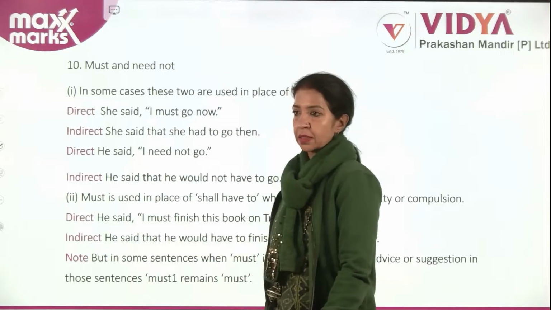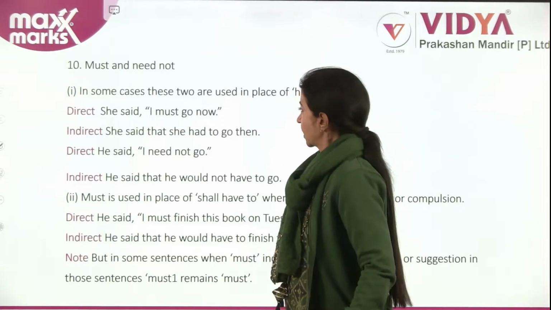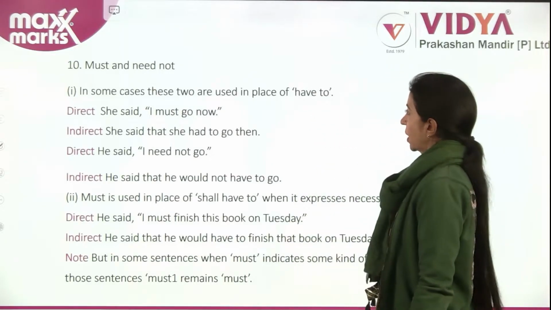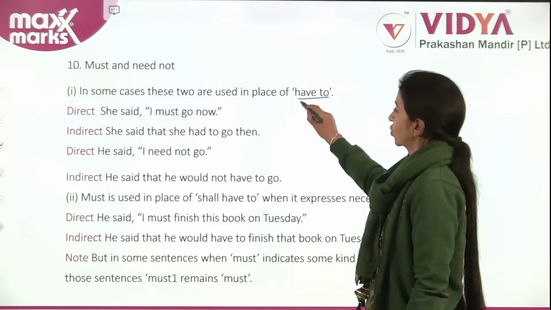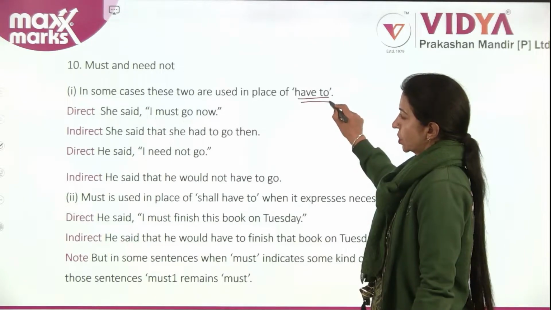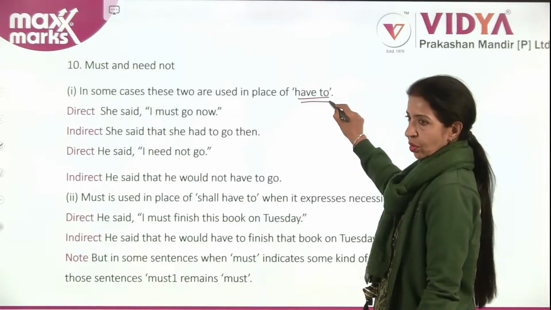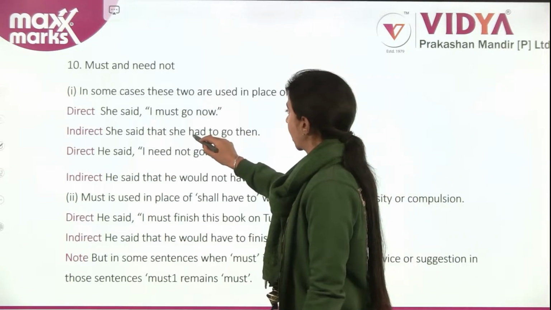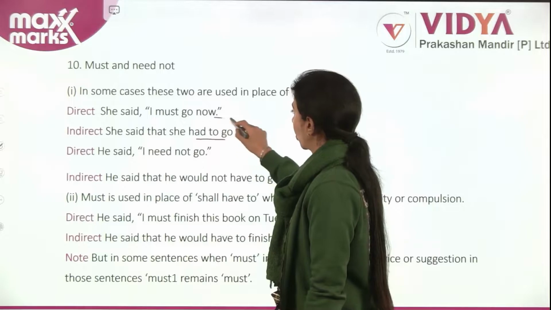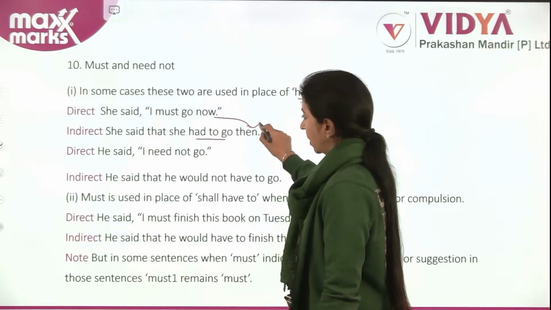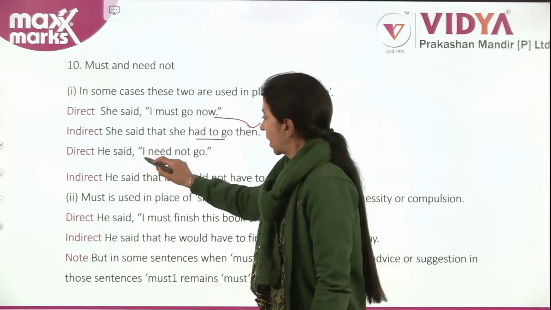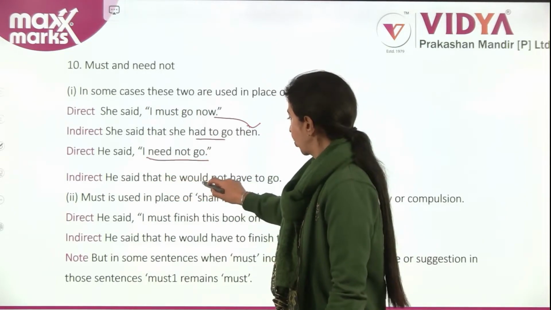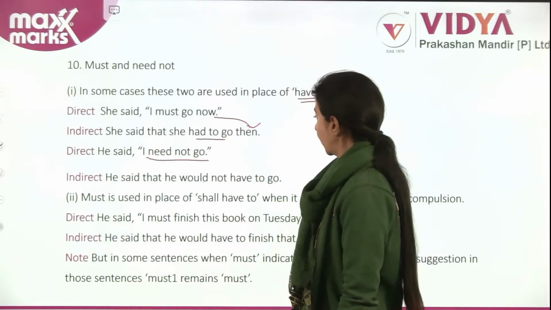Must and need not. In some cases, these two are used in place of have to. She said, "I must go now." She said that she had to go then. He said, "I need not go." He said that he would not have to go.